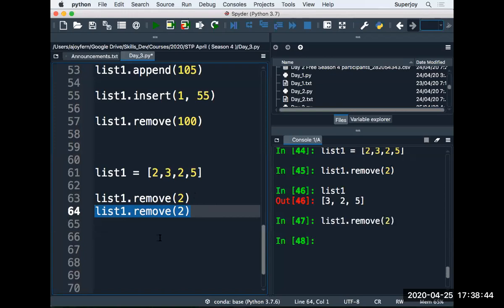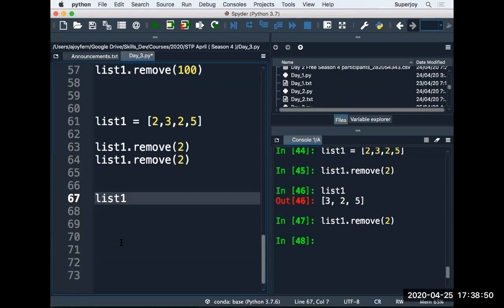What happens if 2 is there at one more location? So let's say we have a list something like that. We have 1, then we have 2, then 2, and then again 2, and then we have again 2, right? So now I have a question for you guys. I want to remove all the occurrences of value 2 from the list. That means I want to remove every 2 from the list. How can I do that?